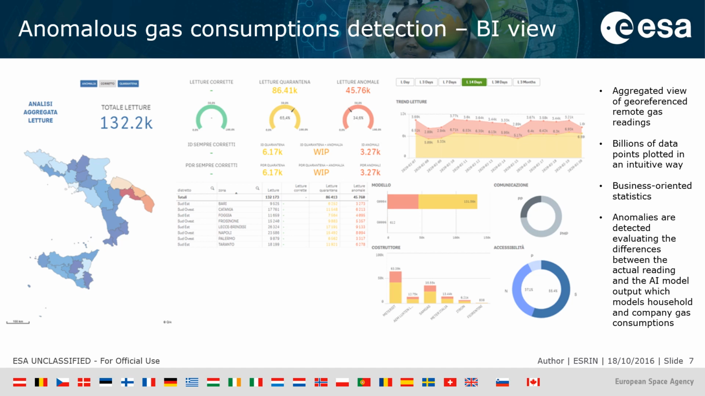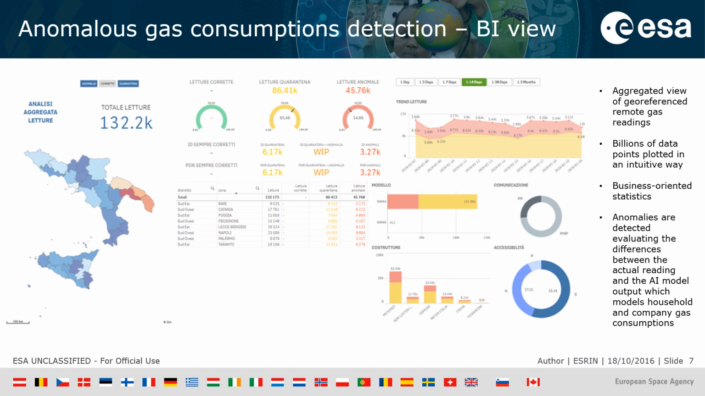The number of meters is in the order of the millions. On top of these readings, we train neural models to predict whether a reading is anomalous and whether the meter is faulty or not. The dashboard you are seeing in this slide is what we call business intelligence view, which allows business people to quickly understand the status of their domain without sifting through millions or billions of records.